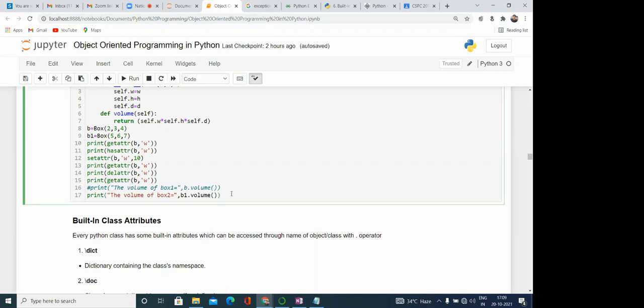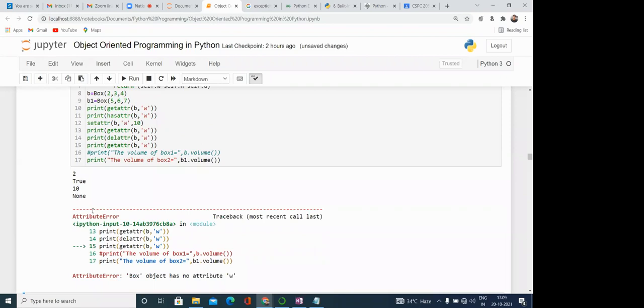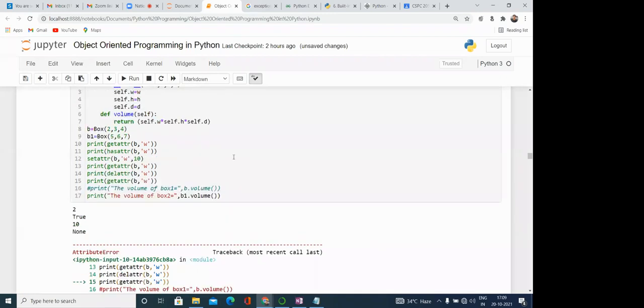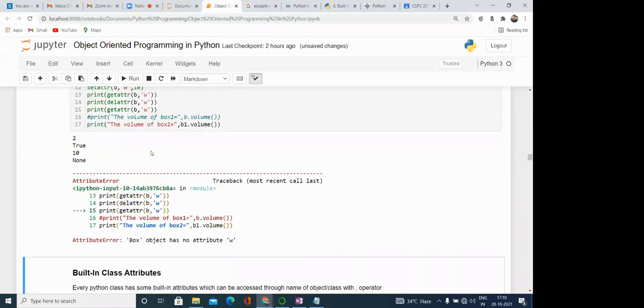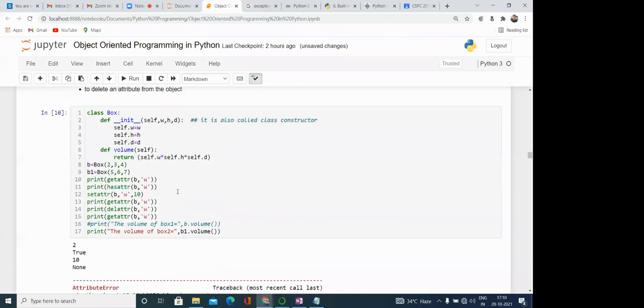Okay, so you can check here 2, then true, then 10, then none. Why is it none? Here b1.volume, getattr. None. One minute.